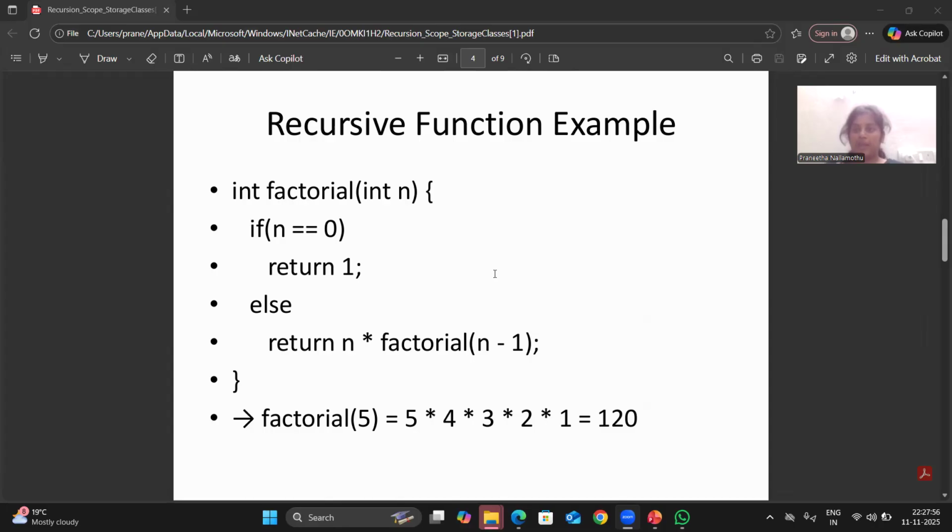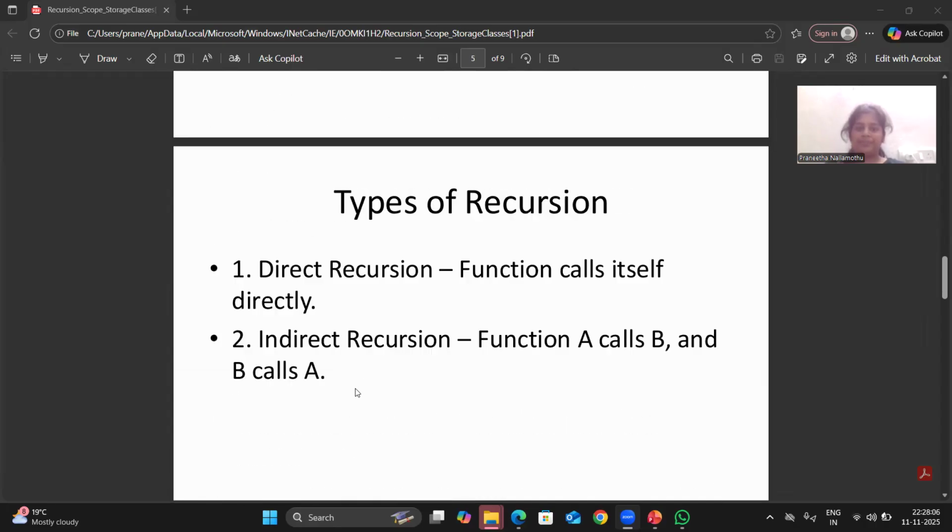And we should take factorial of 5 as the input. We write all the 5 values and multiply them with each other, and we'll get the final output answer.